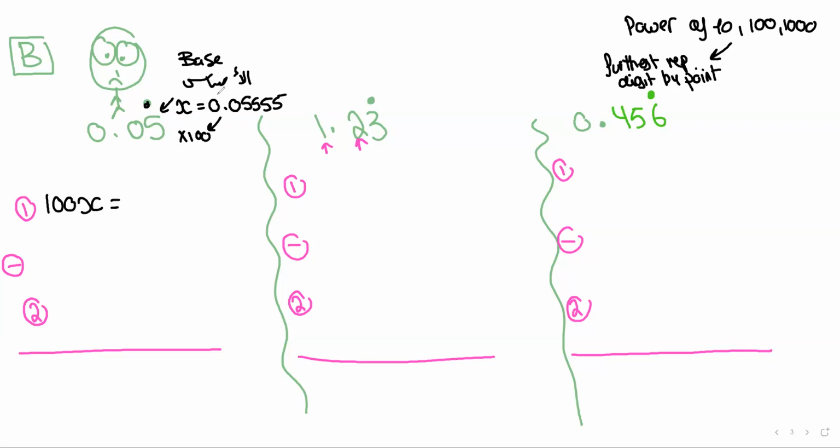And then 100 times this decimal is going to be, as we said, you move the decimal to the right twice, or you can do it with a calculator, it's up to you. It's going to be 5.5555. You can put as many 5s as you want. So the first reason I multiply by a power of 10 is to get all the repeated digits before the point.